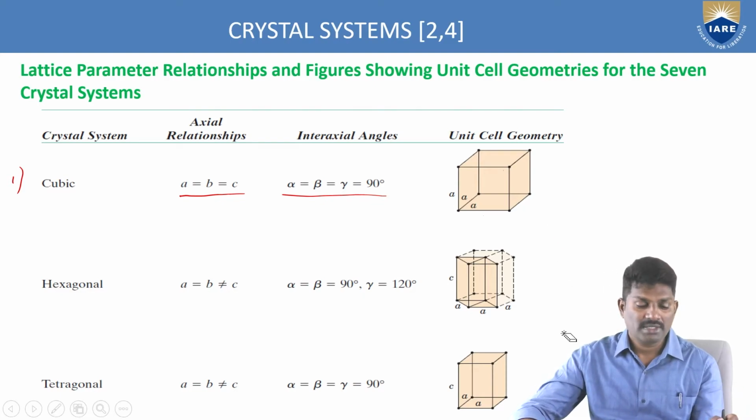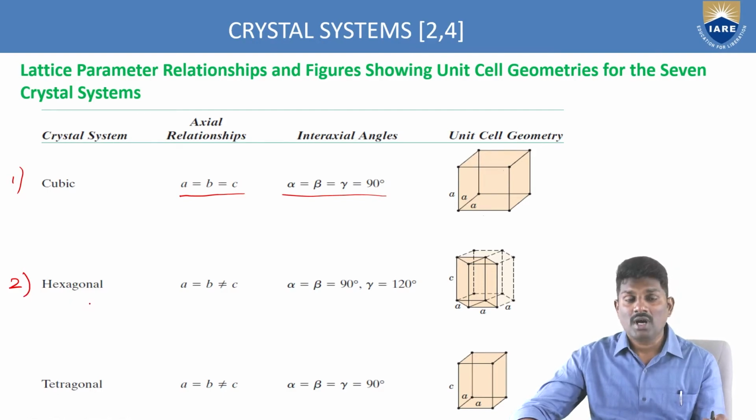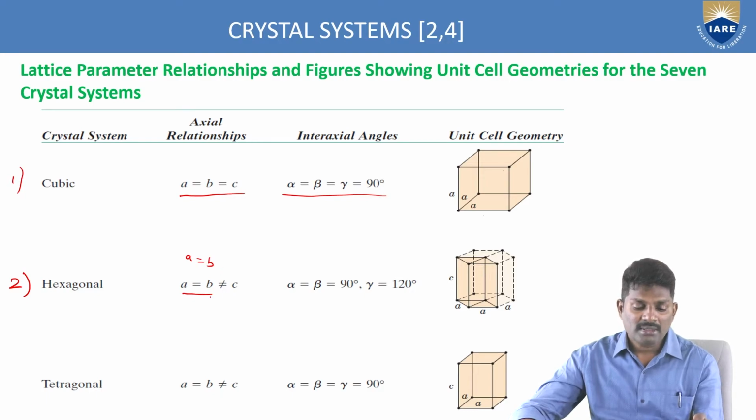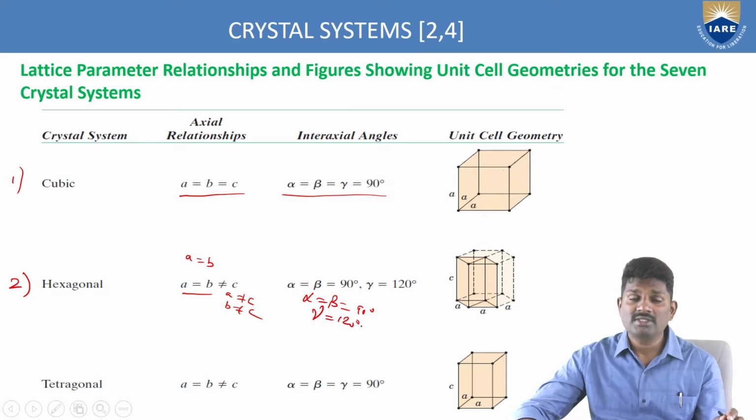The first relation. The second one is we are getting hexagon. How are we getting hexagon? Here A equal to B and B not equal to C. That means A and B are same, and A is not equal to C and B is not equal to C. If you have a relation like this, and the angles alpha and beta are same, which is 90 degrees, and gamma is 120, then you are getting a hexagonal type of structure.